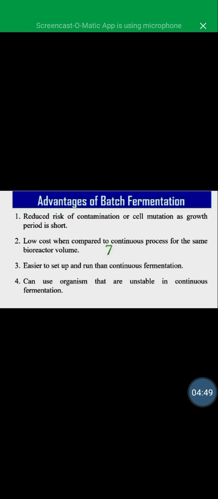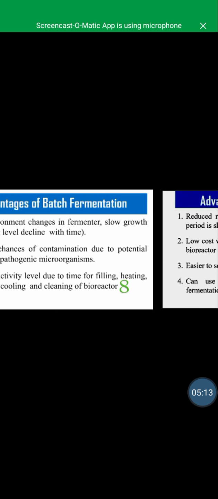Now, what are the advantages of batch fermentation? Reduced risk of contamination or cell mutation as the growth period is short. Low cost when compared to a continuous process for the same bioreactor volume. Easier to set up and run than continuous fermentation. Can use organisms that are unstable in continuous fermentation.